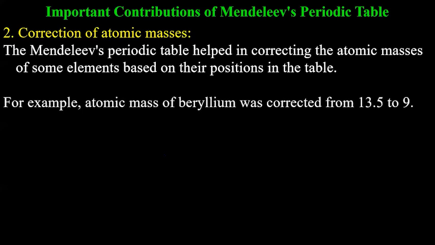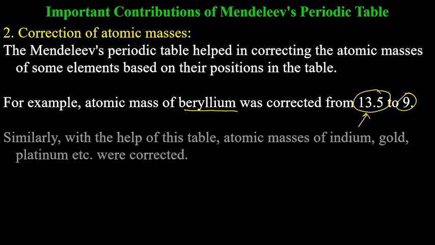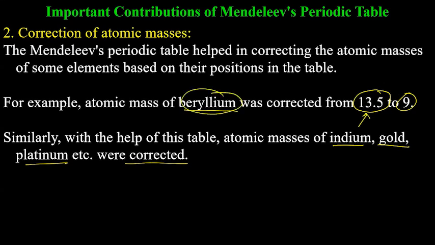For example, the atomic mass of beryllium was corrected from 13.5 to 9. Initially, it was calculated as 13.5, but it was then corrected to 9 according to its properties. Similarly, with the help of this table, atomic masses of indium, gold, platinum, etc. were corrected. Although these questions are highly unlikely to be asked, just for reference, you should remember beryllium, indium, gold, and platinum atomic masses were corrected by Mendeleev's periodic table.